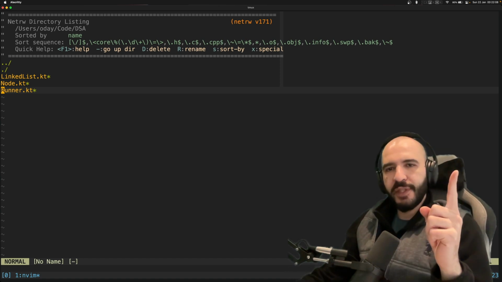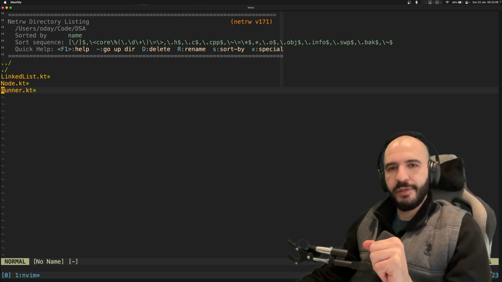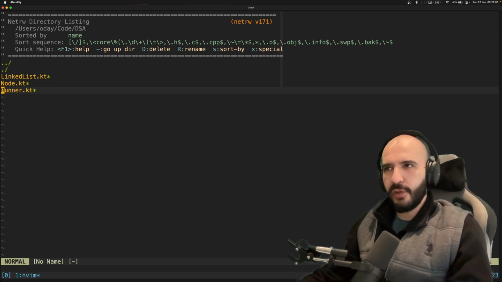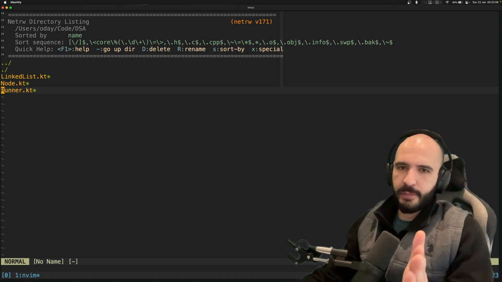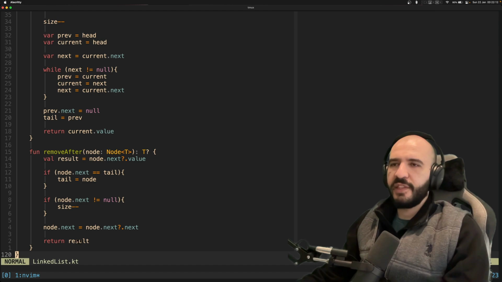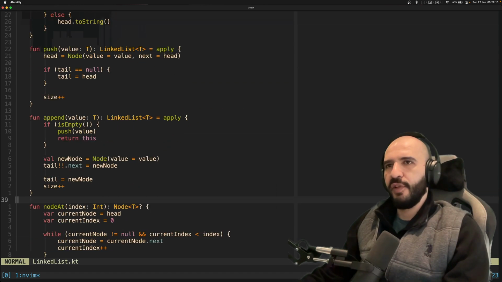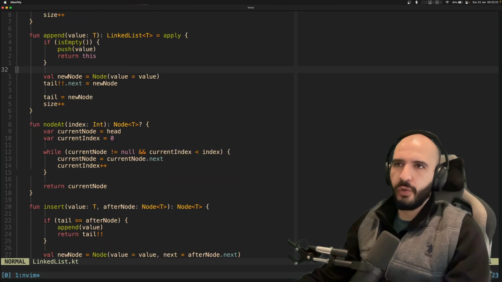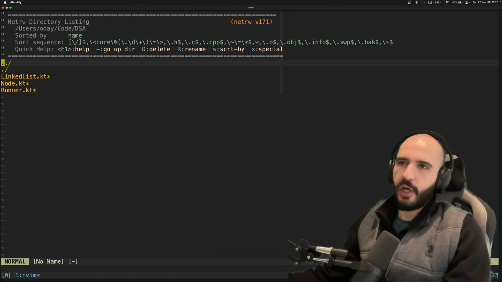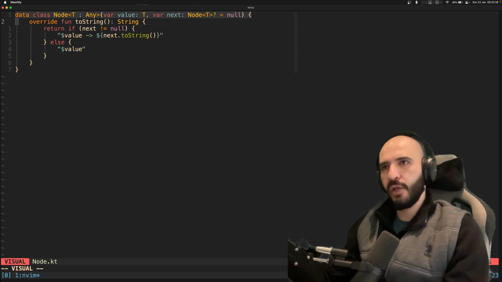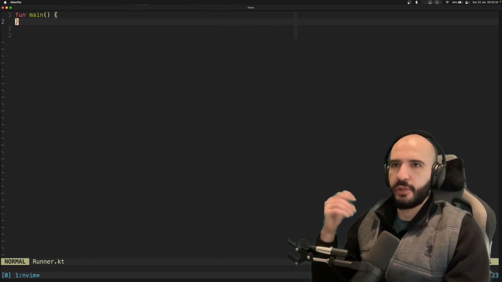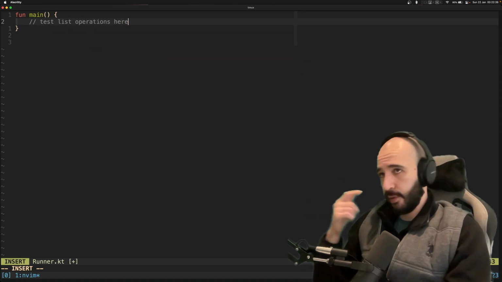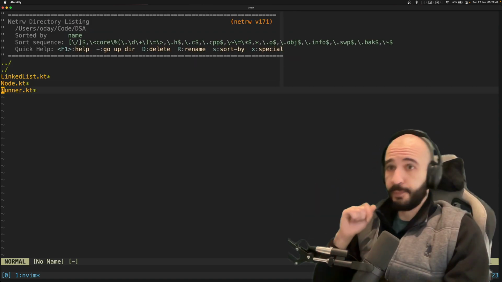So the first question is going to be reversing a linked list. You hear about this a lot, that you don't need to know it. Oh, who knows how to do it? It's super simple. Just memorize the thing. Just as a recap, this is where we left off in the previous episodes. We added the insert, pop, remove last, node at, append, push. These are the common operations for a linked list. And you have the node class, which has this structure. And then you have the runner class, where we will enter the solution for this problem.